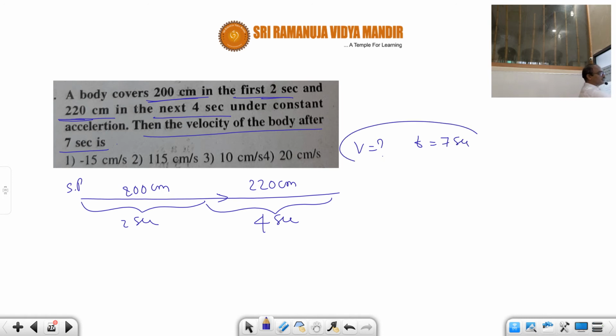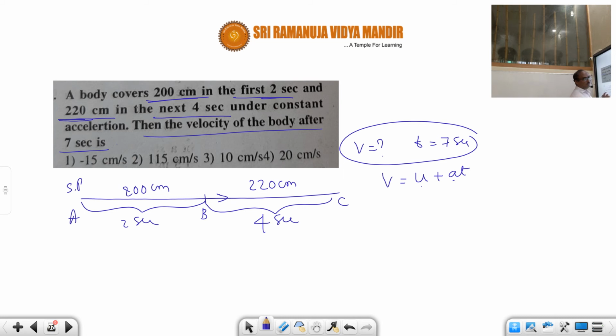Here, to find the velocity at this time, we need to use the formula v equals u plus at. That means we must know the starting velocity and also the acceleration. Now I request you to frame 2 equations. Let us consider this is a, this is b, and this is c. Take a to b, we will get one equation.